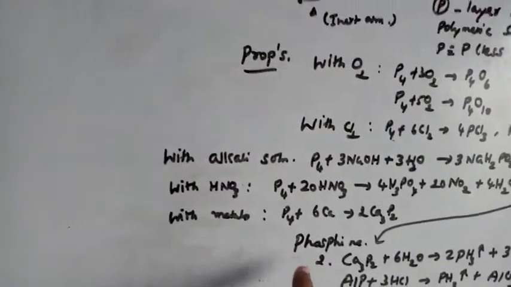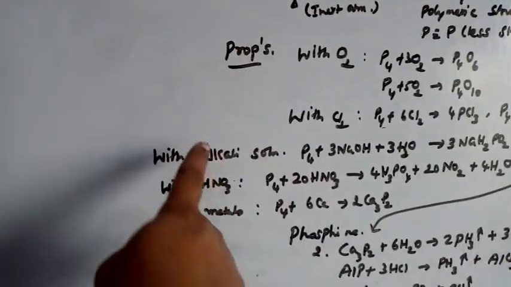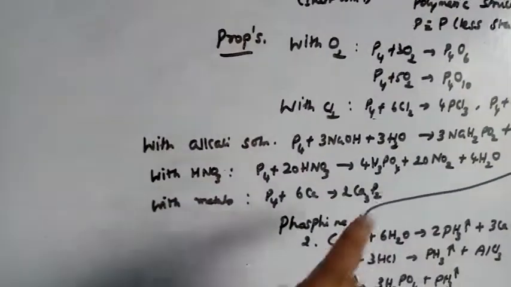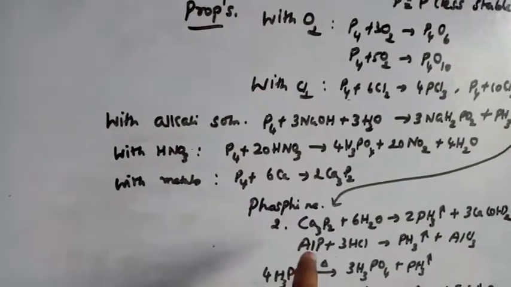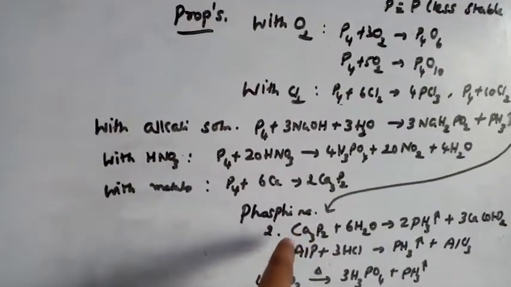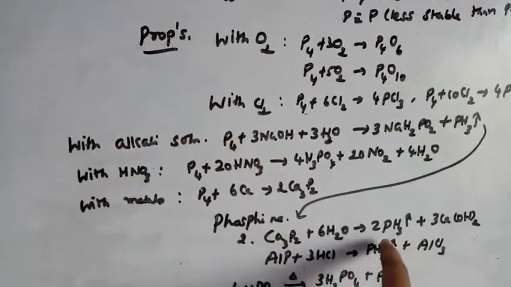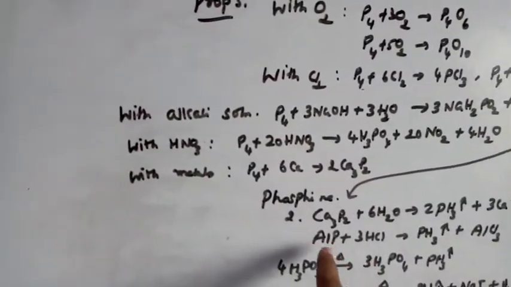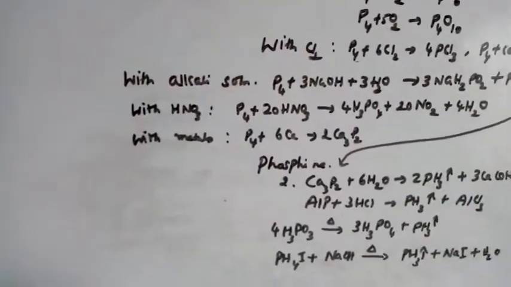After this, now let us see phosphine. First, the preparation of phosphine. Preparation of phosphine is phosphorus with sodium hydroxide solution. That is the first preparation. For the second preparation, when we take phosphides, calcium phosphide, and treat it with water, it gives phosphine and calcium hydroxide. In the same manner, aluminium phosphide with hydrochloric acid gives phosphine and aluminium chloride.